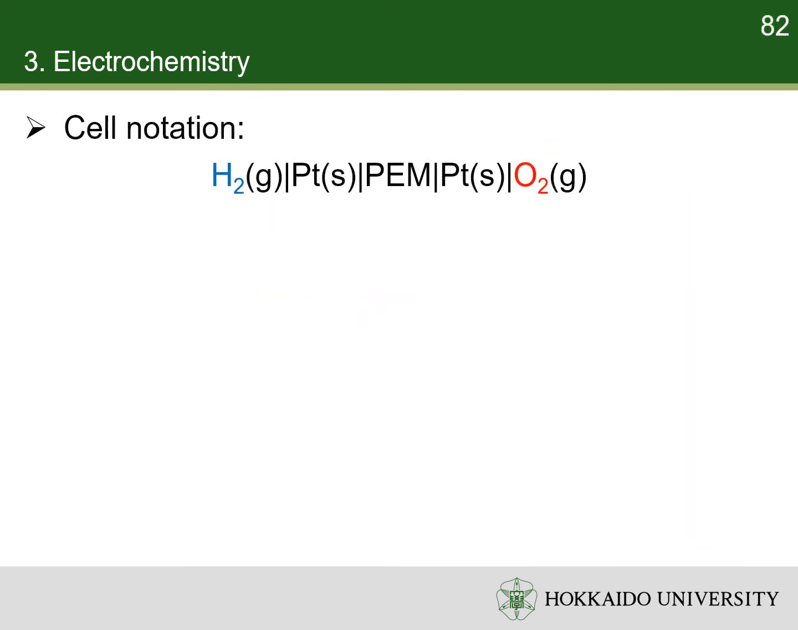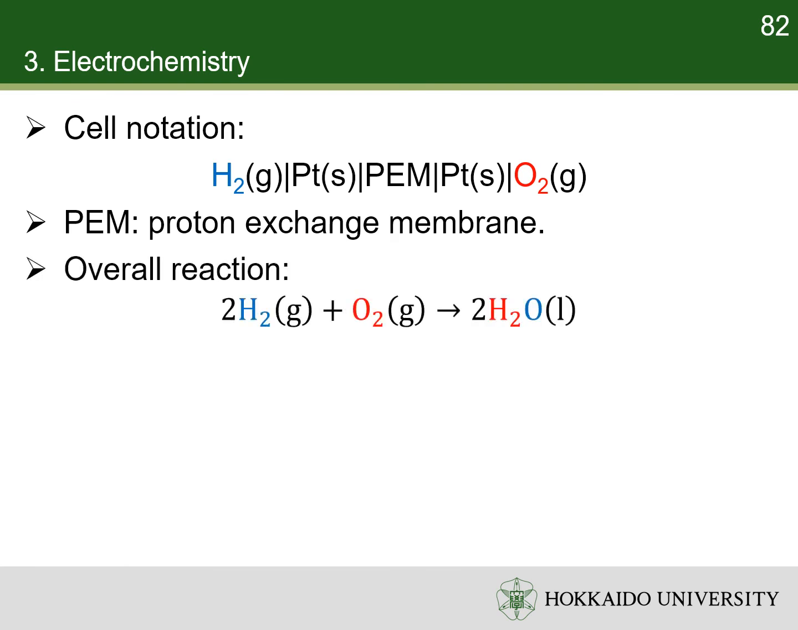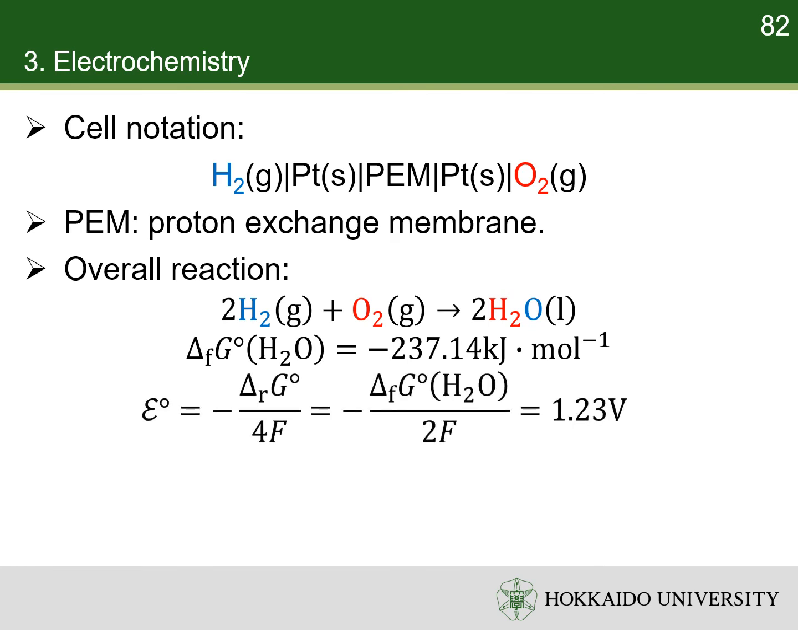The cell notation of hydrogen-oxygen fuel cell is shown below. Here, PEM represents polymer exchange membrane, which is the most widely used electrolyte in hydrogen-oxygen fuel cells. The overall reaction is the same as the combustion of hydrogen in oxygen to form water. The standard Gibbs free energy of reaction is twice the standard Gibbs free energy of formation of water. The standard electromotive force at room temperature is 1.23 volt.